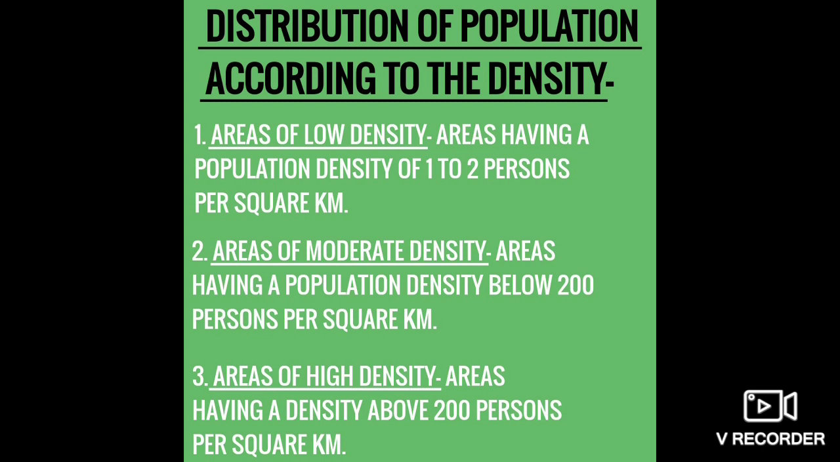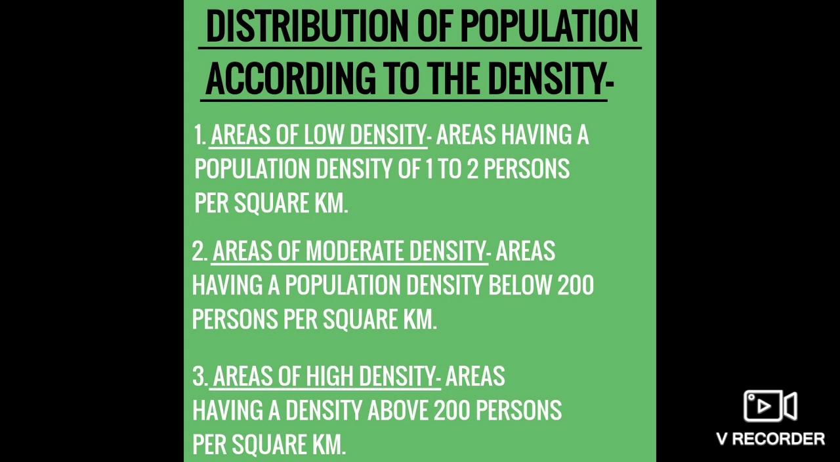Okay, children. Now comes the areas of low density. The areas having a population density of 1 to 2 persons per square kilometer. How many? 1 to 2 persons. You can underline it in your book. 1 to 2 persons per square kilometer are known as areas of low density. These include hot deserts like Sahara, Kalahari, Atacama and cold deserts like some of the parts of Canada, Greenland, Antarctic, and Gobi Desert, you know.